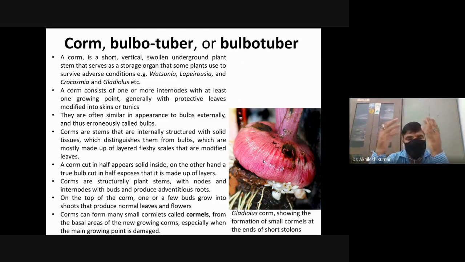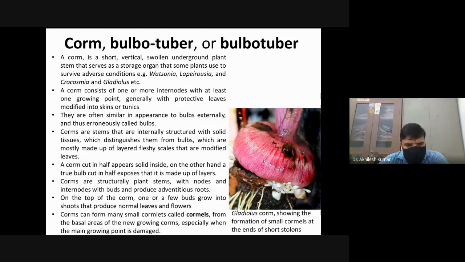some insect pests or other natural enemies present in the soil, or some biotic and other abiotic factors. Corms are stems that are internally structured with solid tissue. These are solid, which distinguishes them from the bulb. A bulb is not solid; it is mostly made up of layered fleshy scales that are modified leaves.